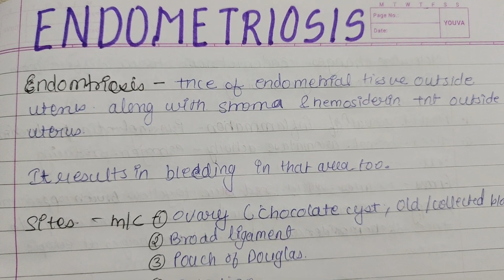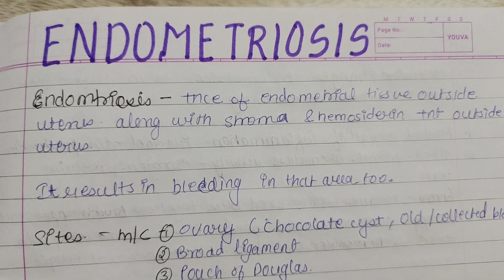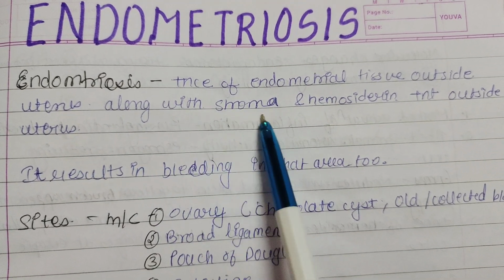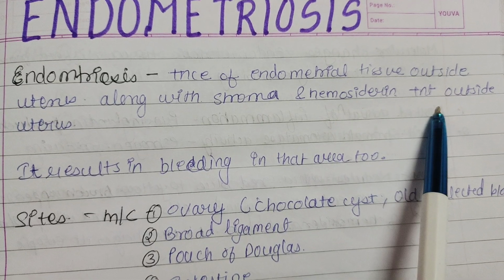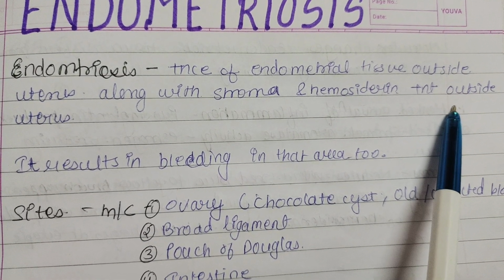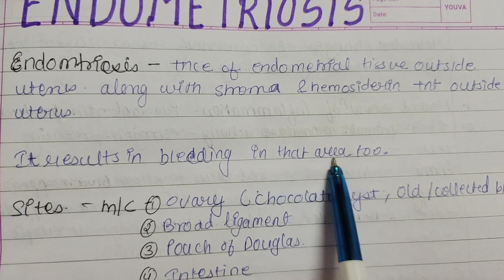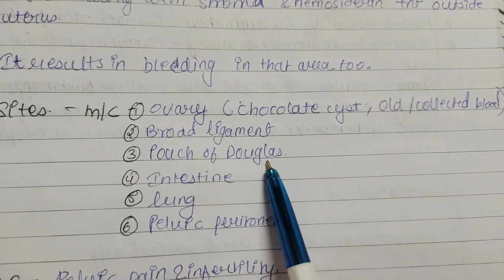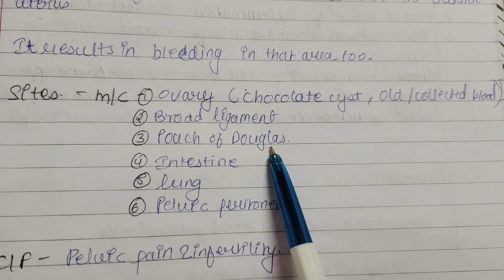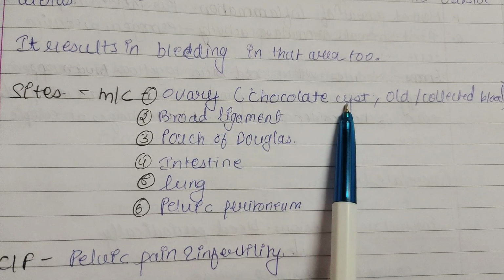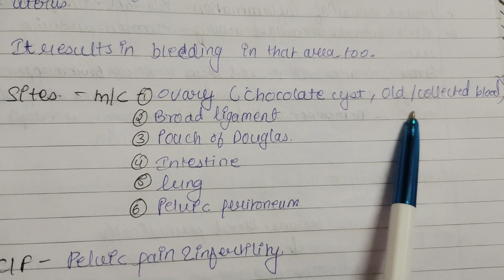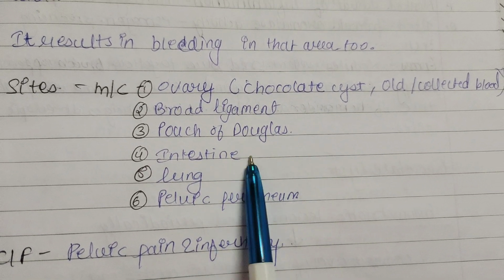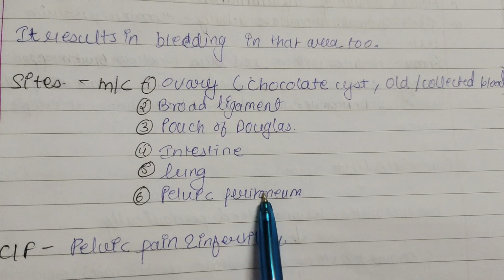Now let's study. Today's topic is endometriosis. Endometriosis is the presence of endometrial tissue outside the uterus, along with stroma and hemosiderin present outside the uterus within it. It results in bleeding in that area too during the menstrual cycle. The common sites in which endometrial tissue is found are the ovary, in which it is called chocolate cyst because of collection of old blood, broad ligament, pouch of Douglas, intestine, lungs, and pelvic peritoneum.